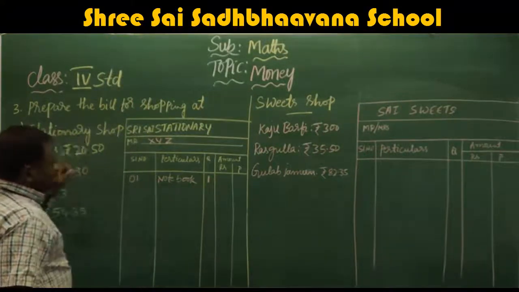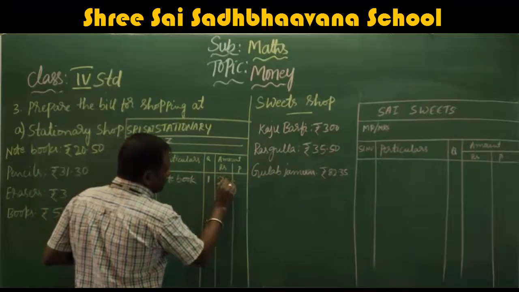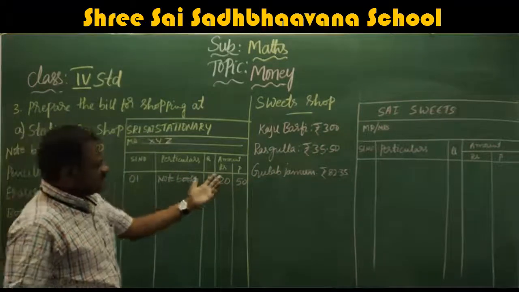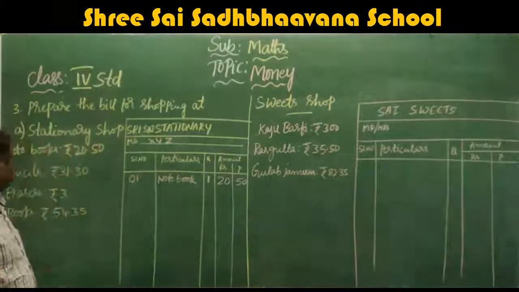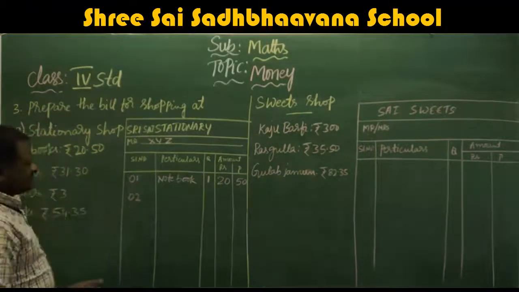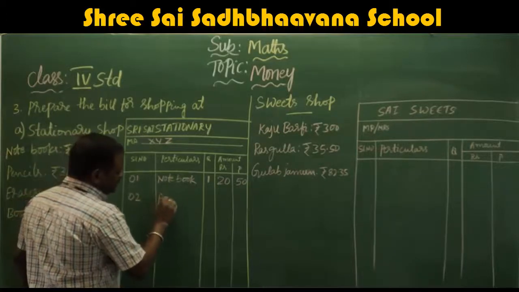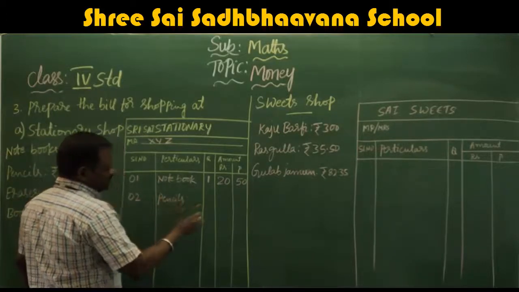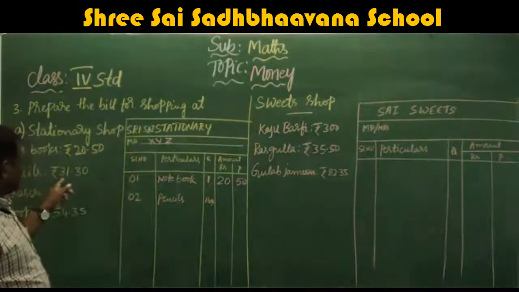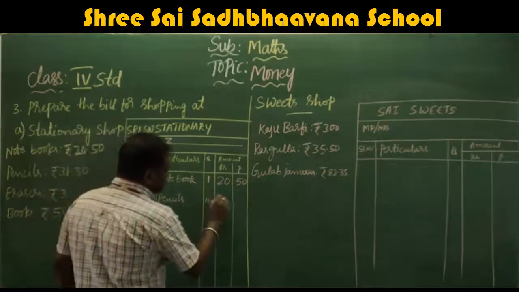What is the amount? Rupees 20.50. 20 rupees 50 paisa. Next, pencils. Number 2, I think 1 box. What is the amount? Rupees 31.30.